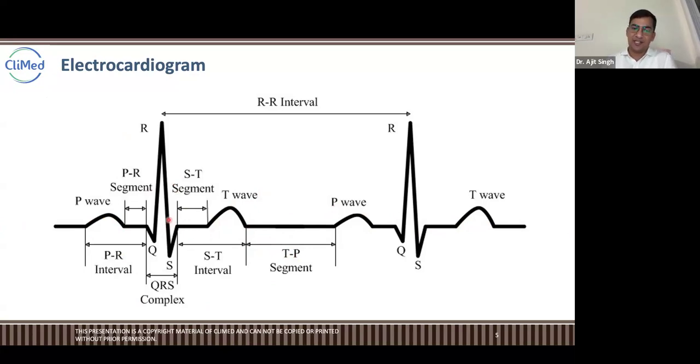If the isoelectric baseline is going down, that is called ST depression. If the T wave is going down like this, that is called T inversion. These are the types of ECG deviations. If the ST goes high from here, that is called ST elevation. These are the three prominent representations.